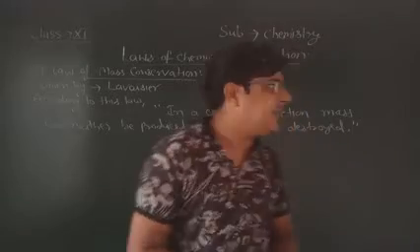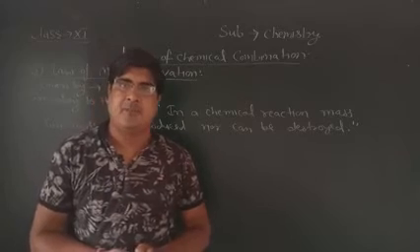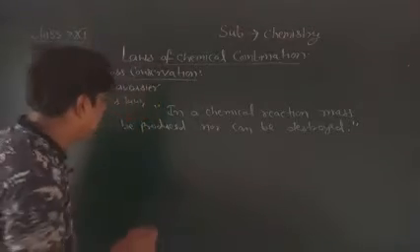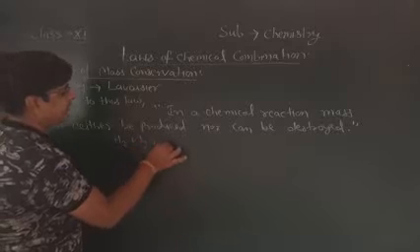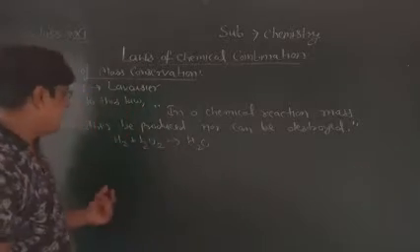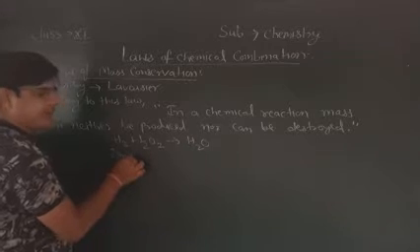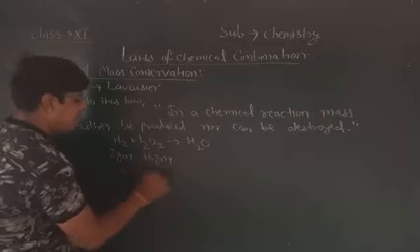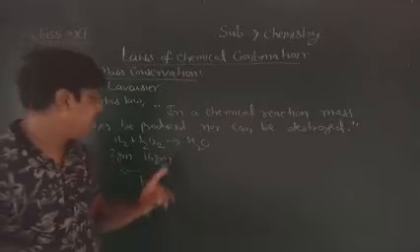It means mass is always preserved or conserved in a chemical reaction. The mass of reactant will equal the mass of product. For example, H2 and O2 gives H2O. You know very well about this reaction. I consider the mass in gram: 2 gram hydrogen and 16 gram oxygen. So the total mass of reactant is 18 gram.